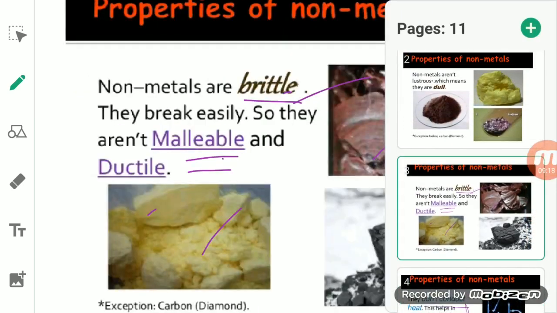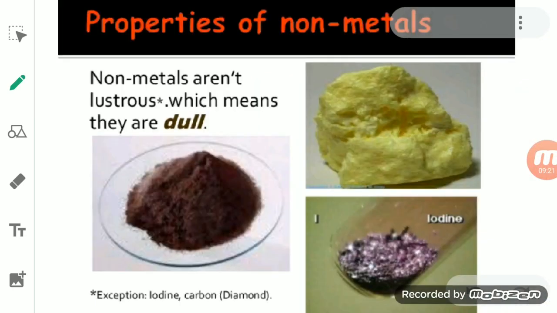Then the next one, if you see that these non-metals are not lustrous. Lustrous means shiny; non-metals are dull in appearance. They do not have luster, which means they do not have a shiny surface, as in the case of metals. Solid non-metals have a dull appearance. For example, sulfur or phosphorus. These are non-metals which do not have a luster at all.